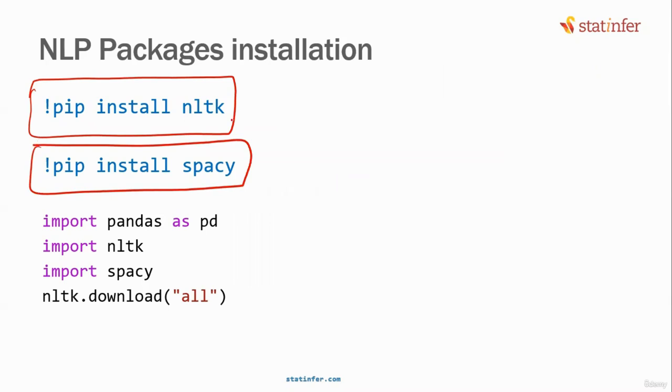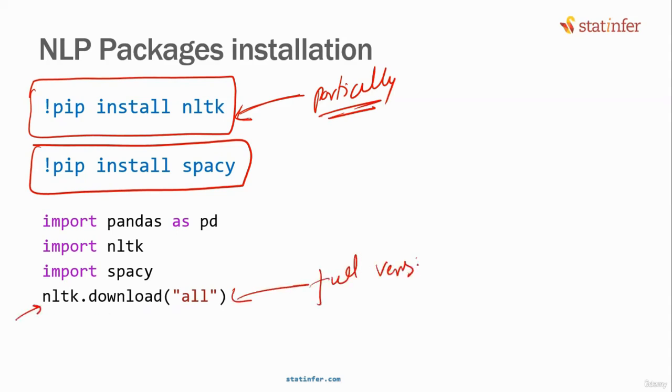There is one specific note that you have to make here, a side note. When you do pip install nltk, it will install the package, but it will install partially only. What you need to do is write nltk.download('all'). Then this will install the full version. We require the full version to work with the text data. So nltk.download('all'). This is the side note that you have to make. Even after installation, you have to write this.